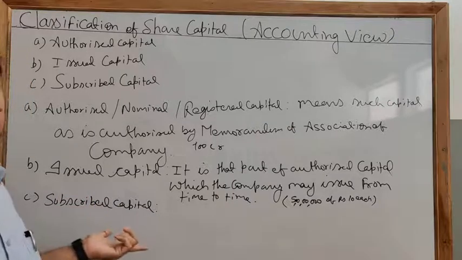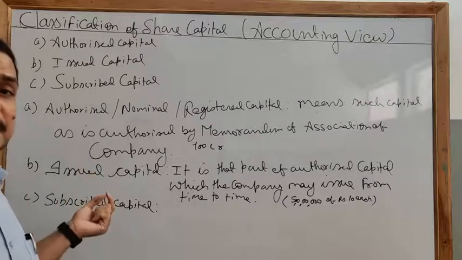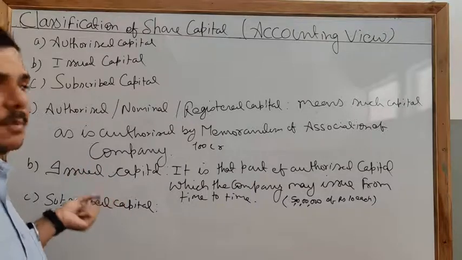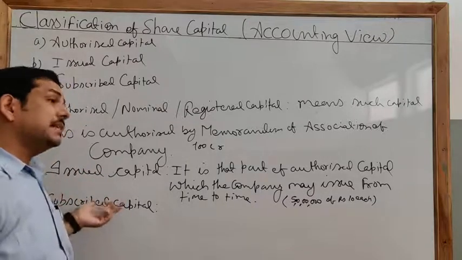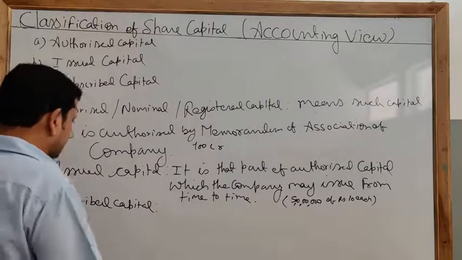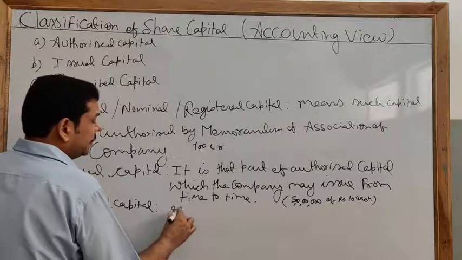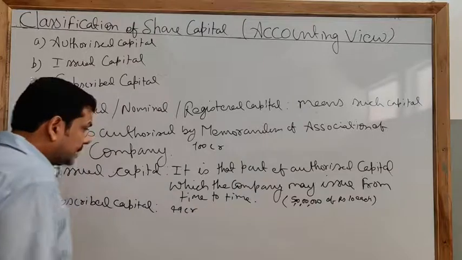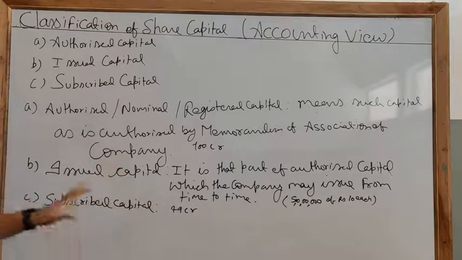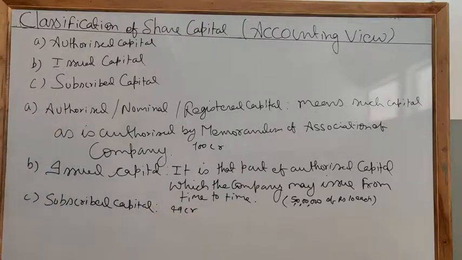In the previous class I gave you the example: Reliance Energy asked for 10,000 crore and they got 75,000 crore, 6.5 times oversubscribed. At the same time, some company may get undersubscribed also. You may call for 50 crore and get 49 crore. So subscribed capital is that part of the issued capital which is being subscribed by the members of the company.